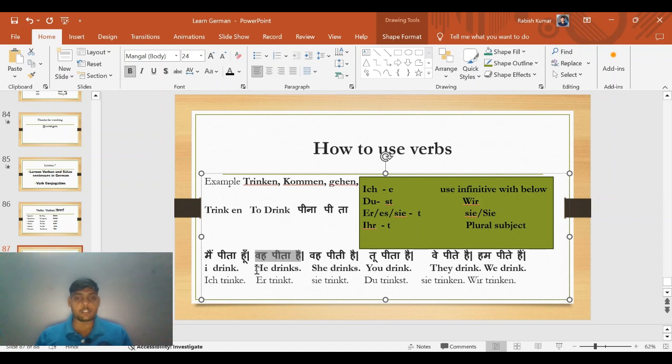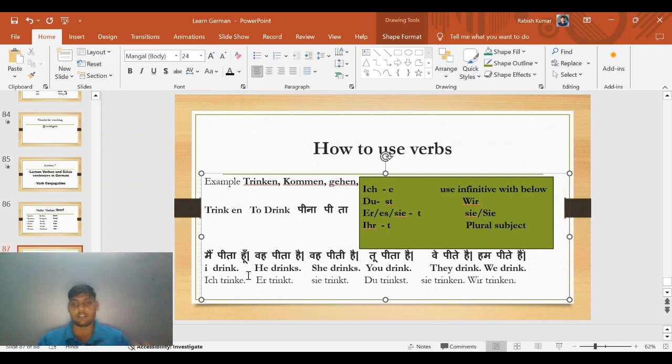Okay. Next sentence: vah pita hai. In English, you are seeing he drinks. Here you see we remove to from the English verb, but we add s at the end of the verb, while in the other case we did not add anything. So it depends on the subject, what the subject pronoun is or what the subject form is.